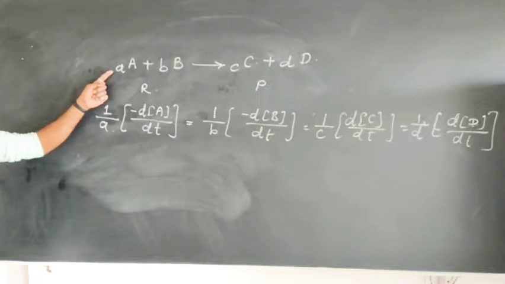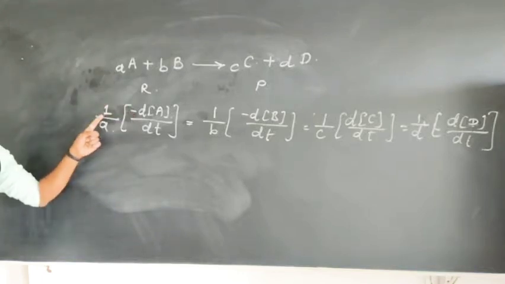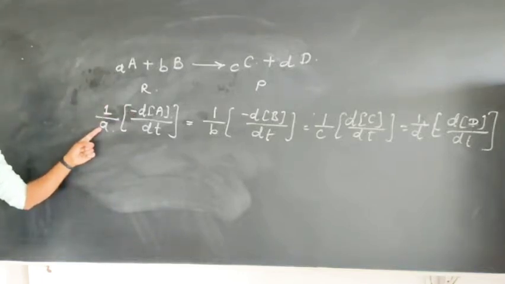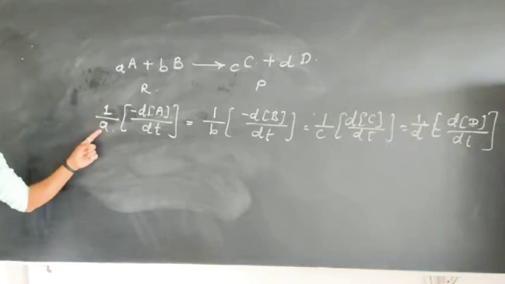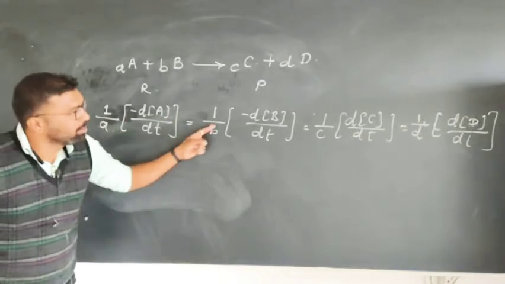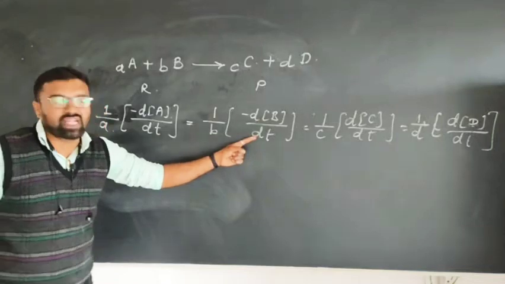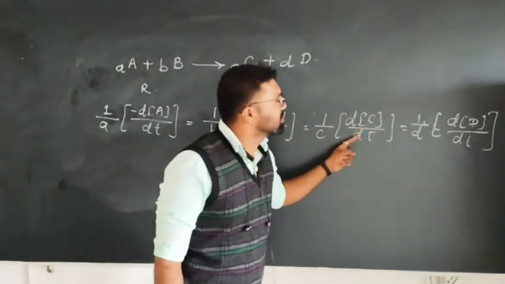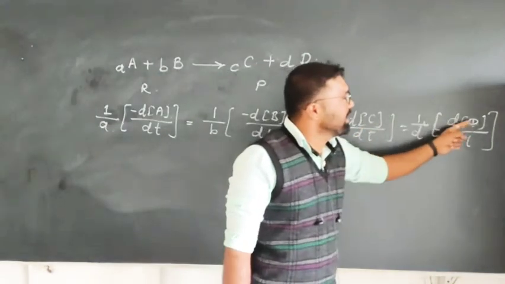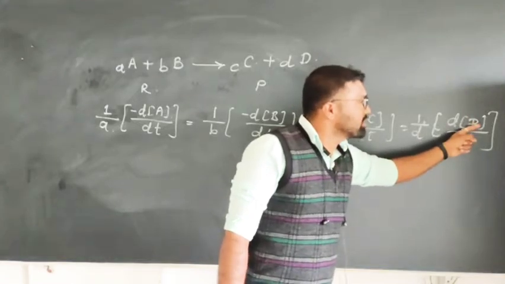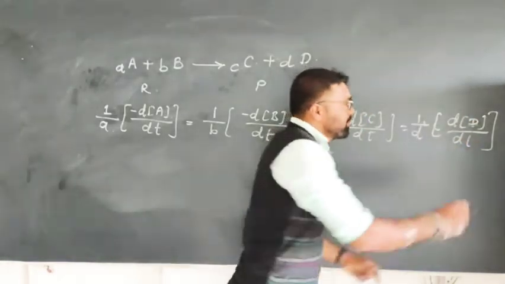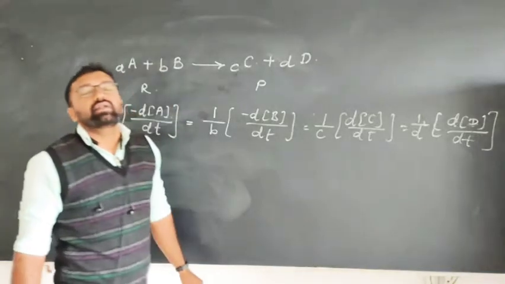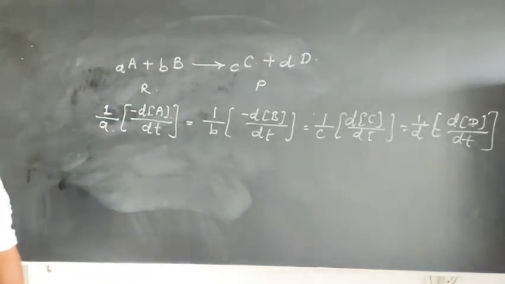For change in the concentration of reactant, therefore, a negative sign, and the exponent, the stoichiometric coefficient, comes in reciprocal. 1 upon b, decrease in the concentration of B with time, 1 upon c, increase in the concentration of C with time, 1 upon d, change in the concentration of D with time t. This is the rate law, or you can say the general rate equation.